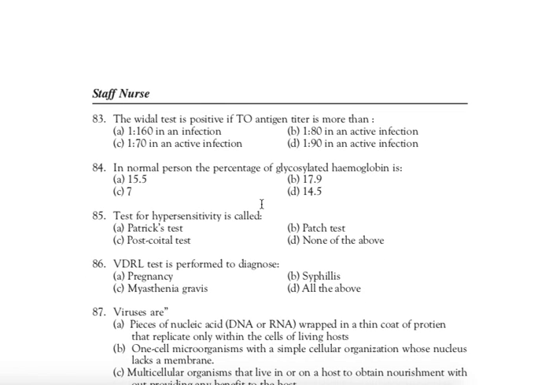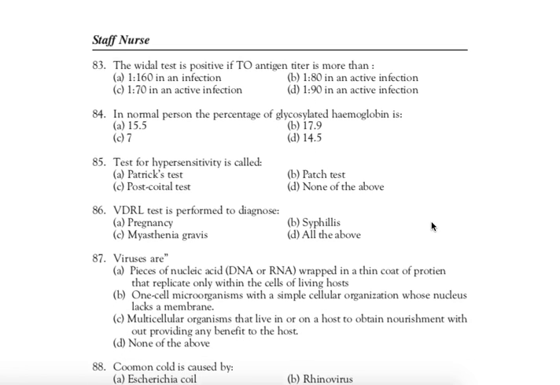Next question, question 83. The Widal test is positive if TO antigen titer is more than. Typhoid agglutinin antigen titer is more than the. Right answer is 1/160 in an infection.